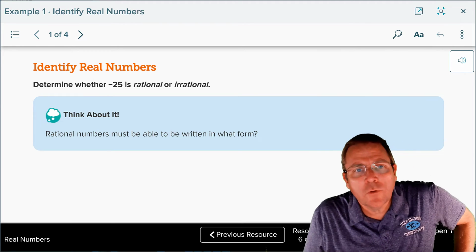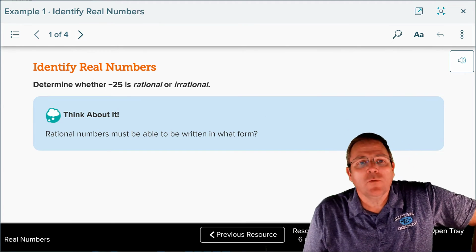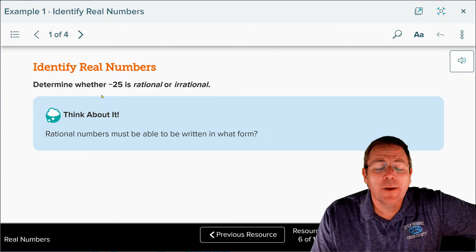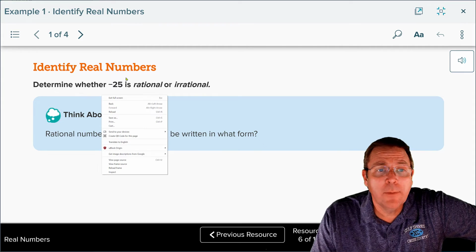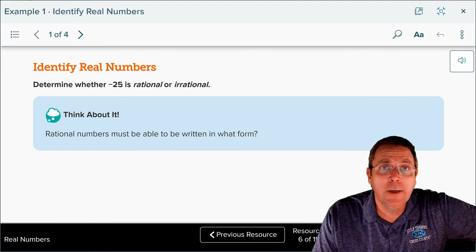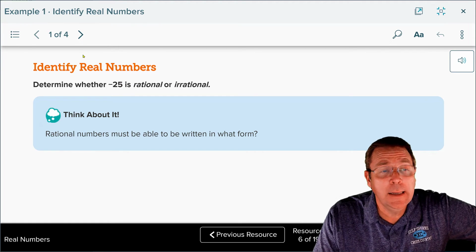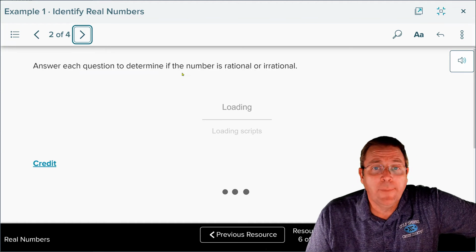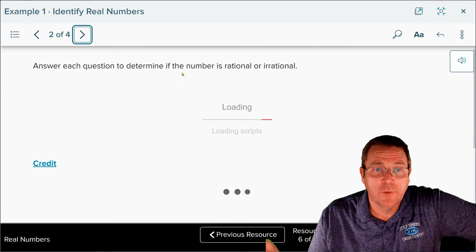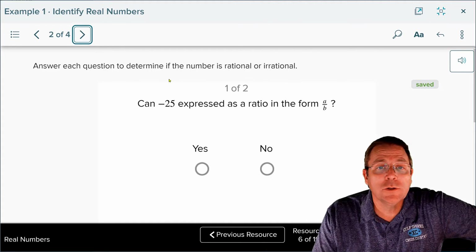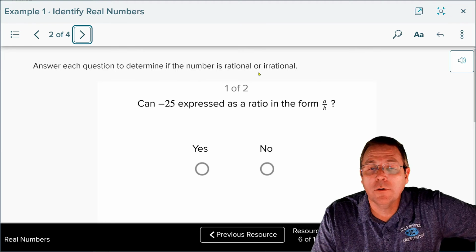Now it's time for us to start identifying whether something is rational or irrational. They started off with -25. Can -25 be written as a fraction? Absolutely. It's -25/1. Is it a terminating or repeating decimal? It's terminating. It ends at -25. And the textbook would also argue that it is a repeating decimal because you have all those zeros repeating after the decimal mark. So, answer each question and determine if it's rational or irrational.